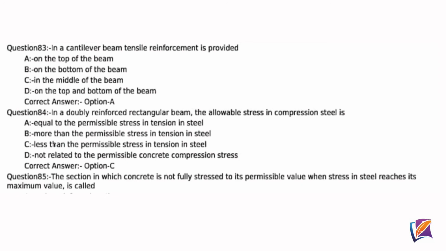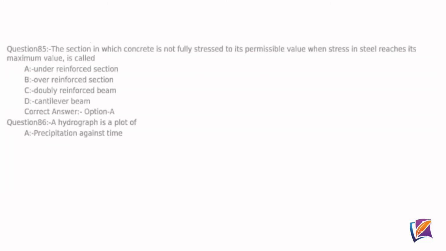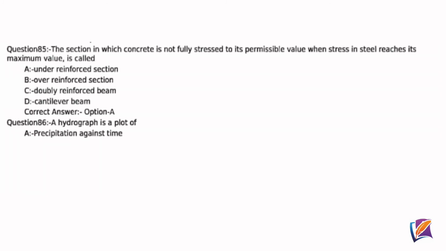Question 83. In a cantilever beam, tensile reinforcement is provided, correct answer option A, on the top of the beam. Question 84. In a doubly reinforced rectangular beam, the allowable stress in compression steel is, correct answer option C, less than the permissible stress in tension in steel. Question 85. The section in which concrete is not fully stressed to its permissible value when stress in steel reaches its maximum value is called, correct answer option A, under reinforced section.